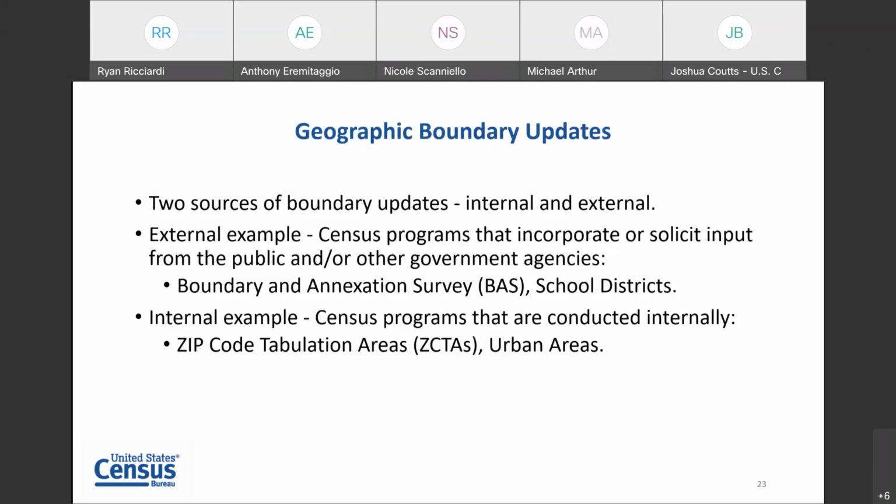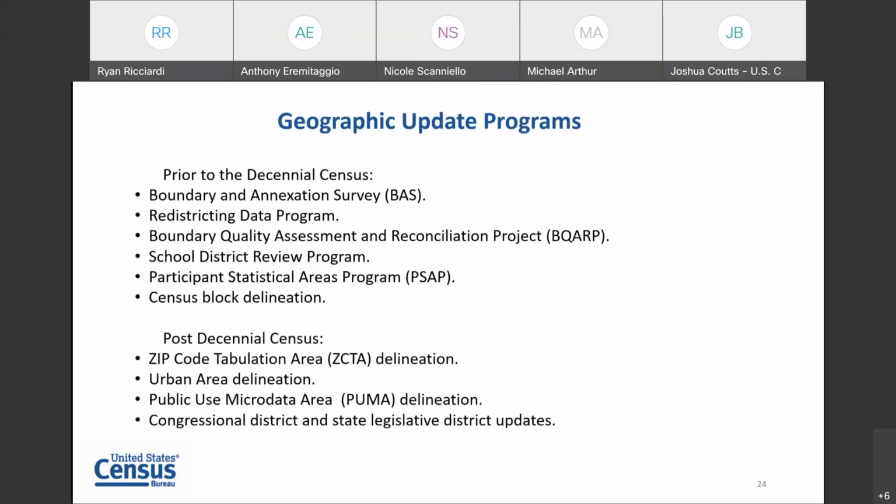And on the next slide, I've got a list of the different geographic update programs, just as a bit of information there. Many of these are done prior to the decennial census. Some are done post-decennial census. Many of these are done every year. The decennial census for the Geography Division is a big milestone for us.